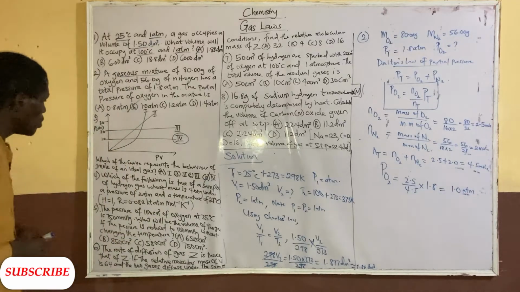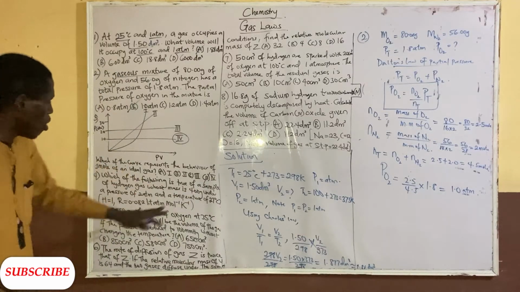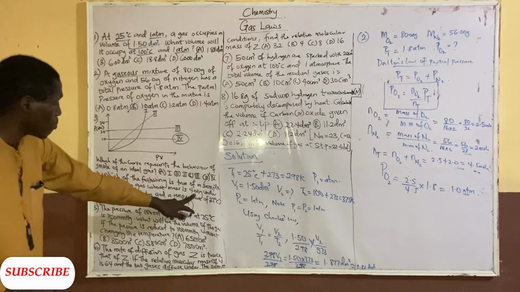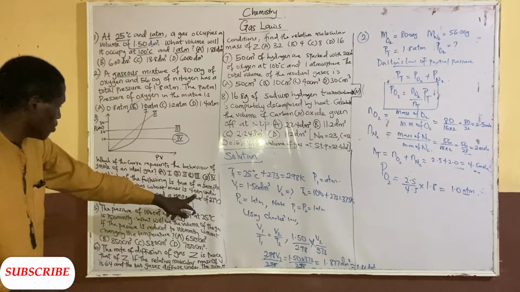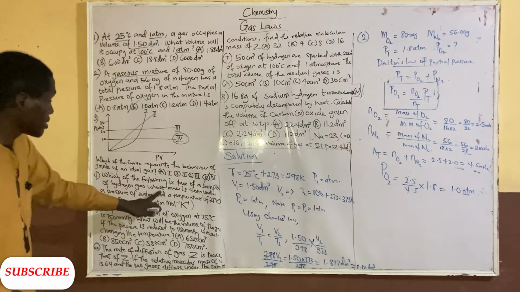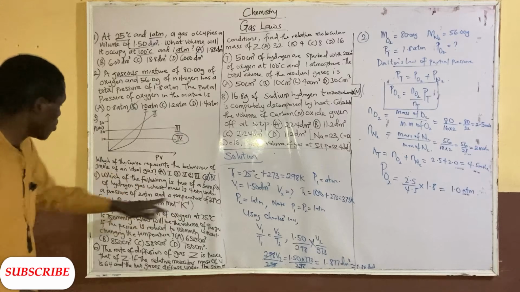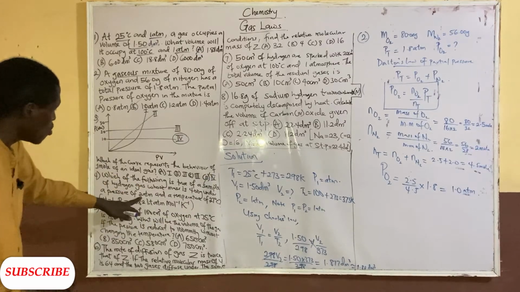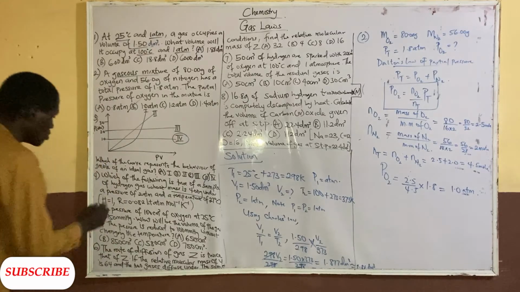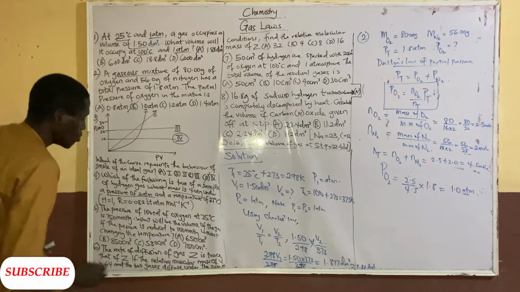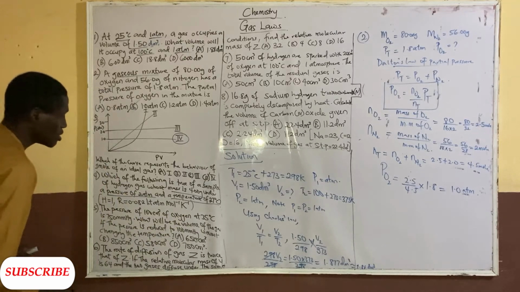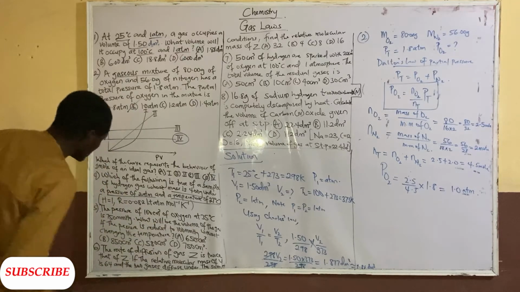Which of the following is true of a sample of hydrogen gas whose mass is 4.0 gram under a pressure of 2 atmosphere and temperature of 27 degrees Celsius?